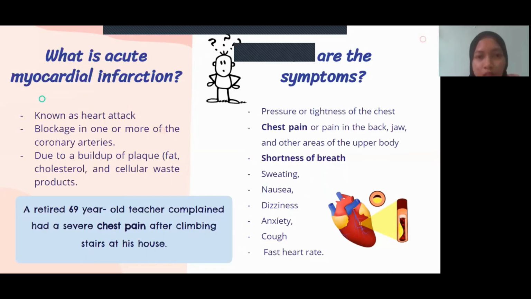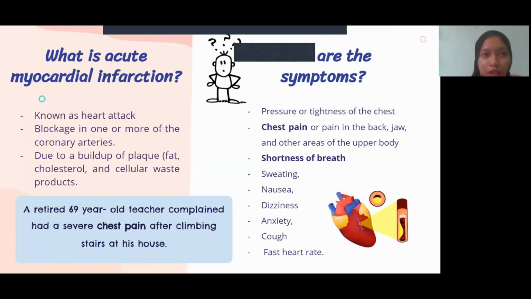And what are the symptoms? The symptoms of myocardial infarction are pressure or tightness in the chest, pain in the back, jaw, and other areas of the upper body, shortness of breath, sweating, nausea, dizziness, anxiety, cough, and fast heart rate. This can relate to trigger one, when a retired 69-year-old teacher had severe chest pain after climbing stairs at his house, and he might have an acute myocardial infarction based on the symptoms that he showed.